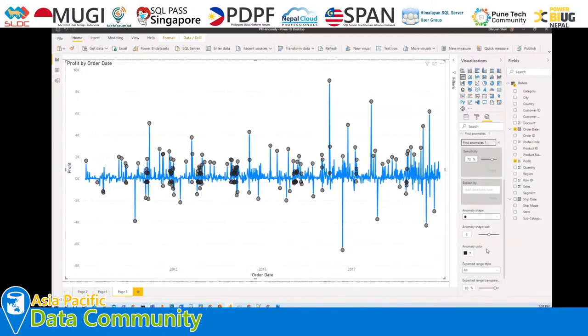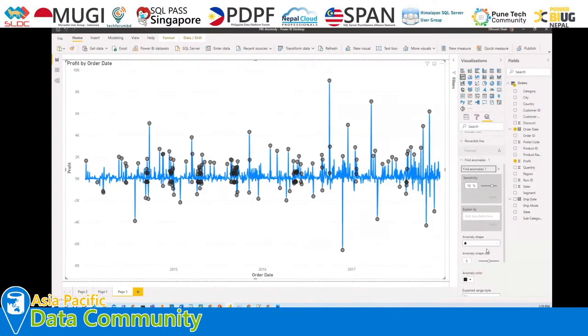So these are the different options that are available. Now let me talk about each individual option in detail in order to prepare our chart in a better manner. Now the first option here is sensitivity. So what do we mean by sensitivity?